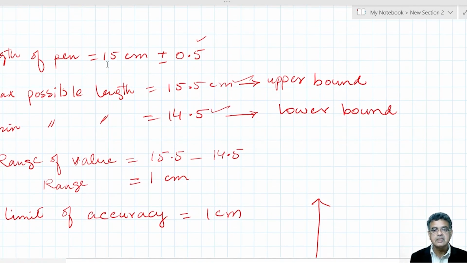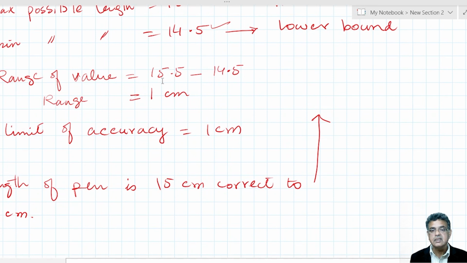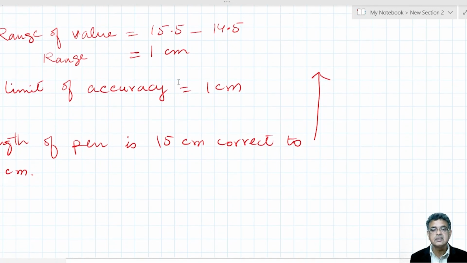Once again, I repeat: if the length of a pen is given as 15 centimeters, but the margin of error in it is plus or minus 0.5, then its upper bound is 15.5 and lower bound is 14.5. In this way, the maximum length is 15.5 and the minimum is 14.5, and their difference is 1 centimeter. This difference of upper bound and lower bound is called the limit of accuracy.